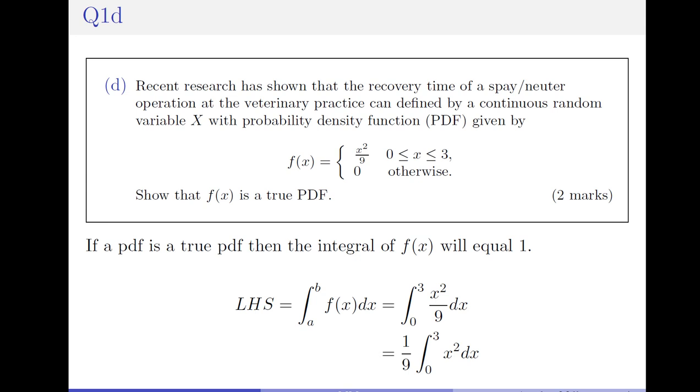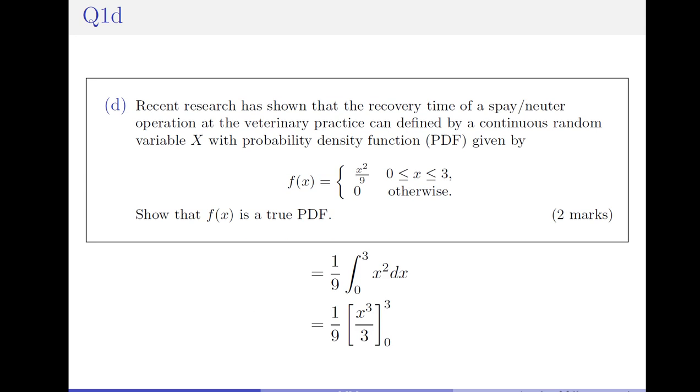So now we're going to carry out the integration. This line here is the integration. To integrate, remember, we add 1 to the power and divide by the new power. So 2 plus 1 makes 3. That's what this 3 here is. And we divide by the new power, 3. We change to square brackets and we put our lower and upper bound here.